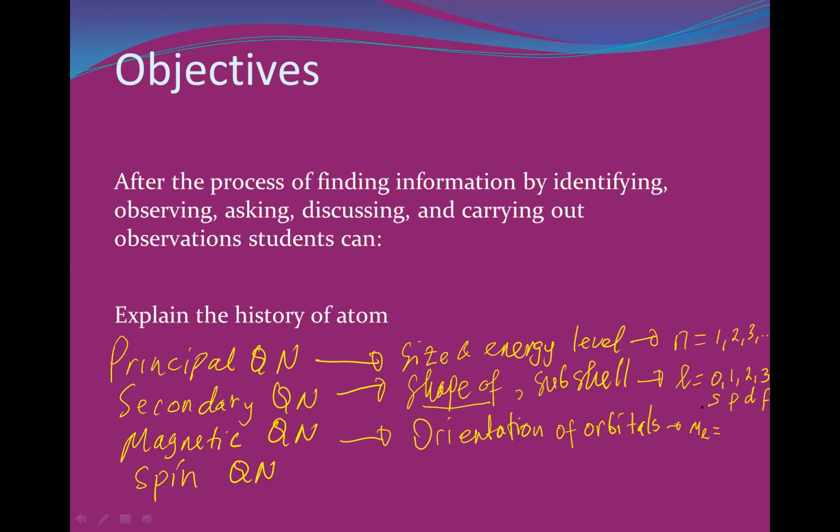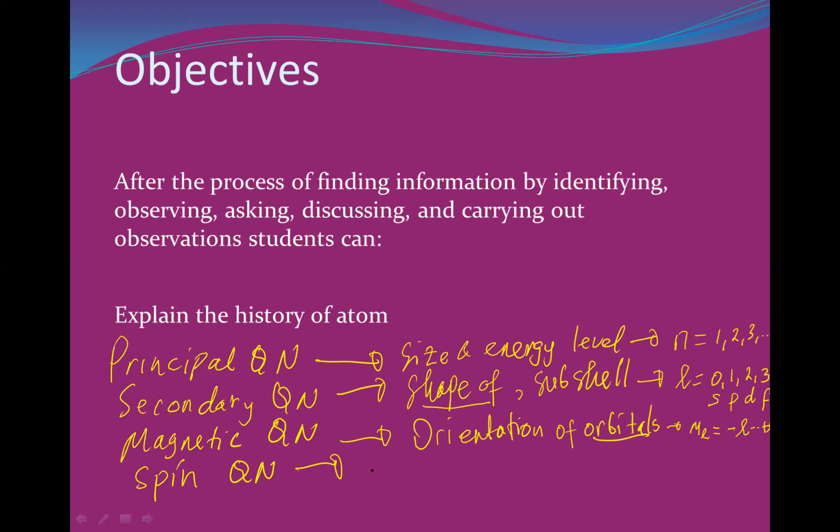It depends on the orbital, isn't it? If it is orbital s, it is only 0. If it is orbital p, it is from -1 to +1. But in general, we can say that from -l to +l. So if l is 2, which is d orbital, it's starting from -2 to +2: -2, -1, 0, +1, and +2. Good.